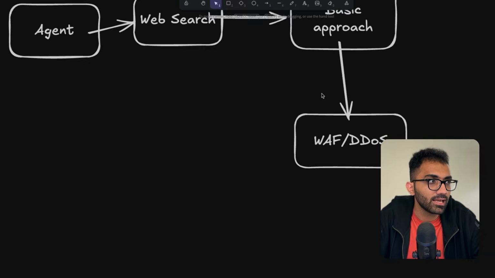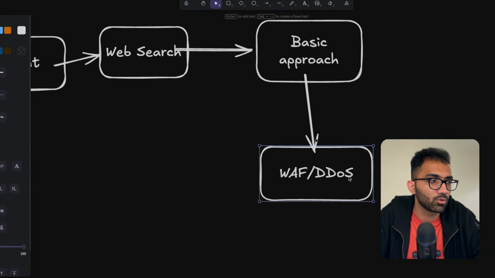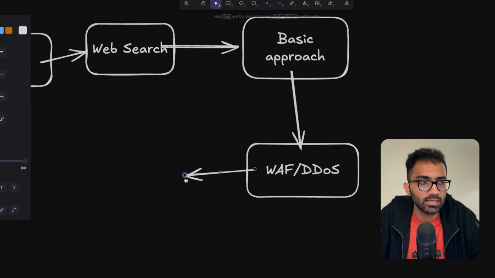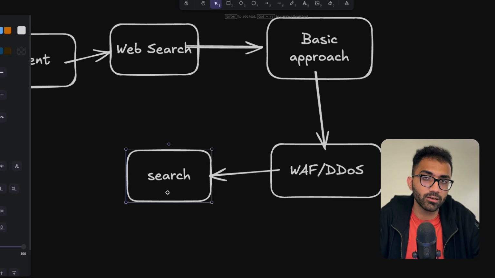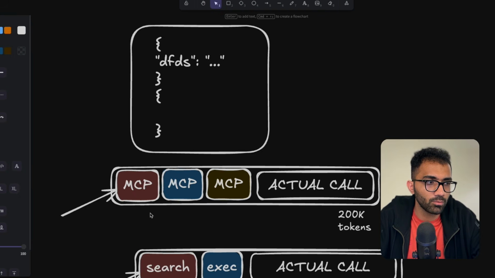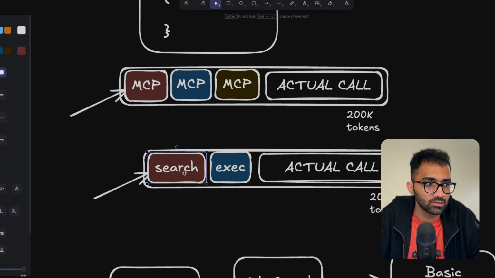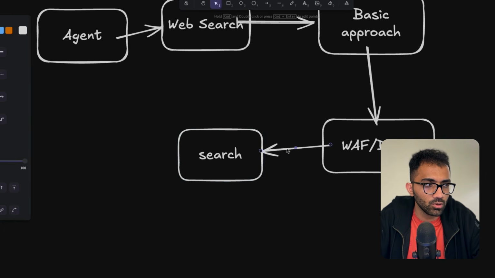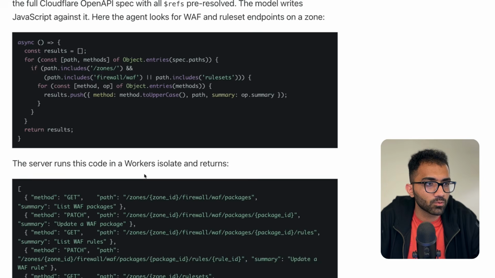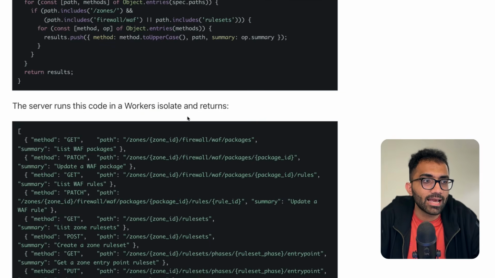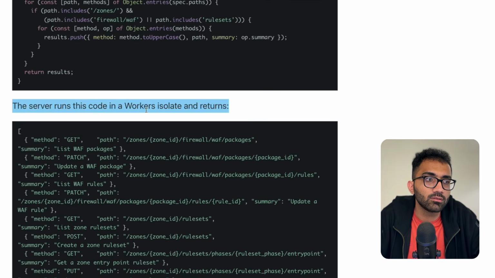So what they are saying is that once the agent has this information about WAF and DDoS, what you can do is now use this search tool that has been provided, right? And this is literally a tool which is there inside the system prompt that we discussed earlier, the search thing. So an agent will call this tool after writing smart enough code for what the rules could be that it wants, right? You can see that it will write this code snippet and then Cloudflare would run this code in a worker's isolate and return it, right?